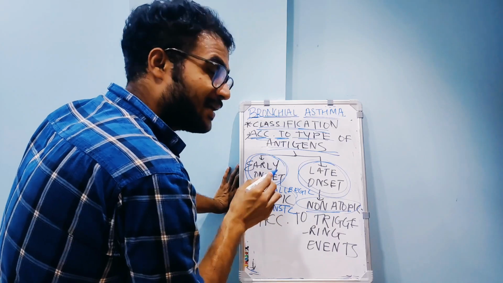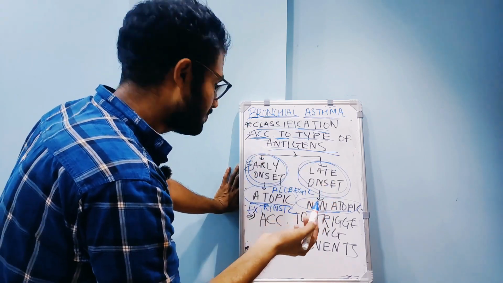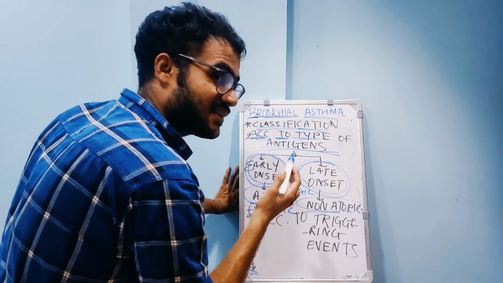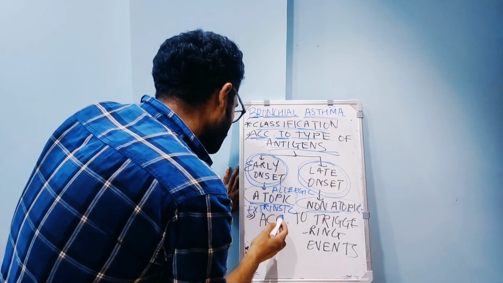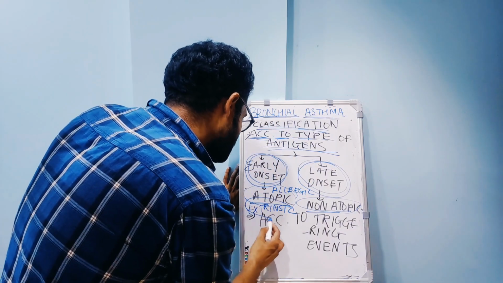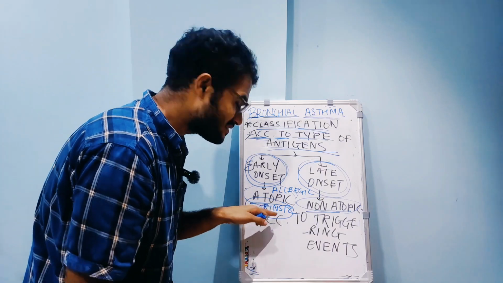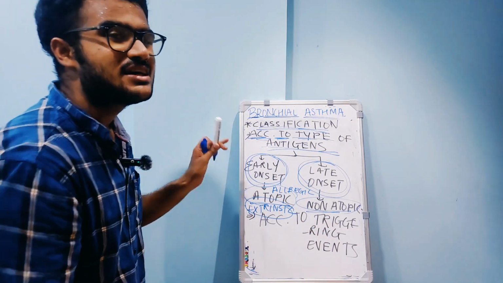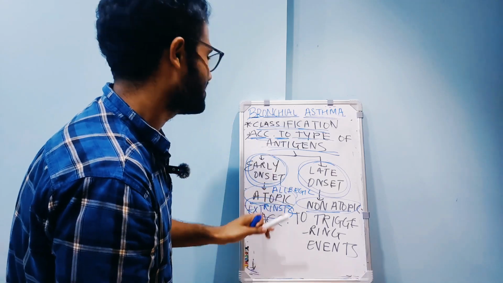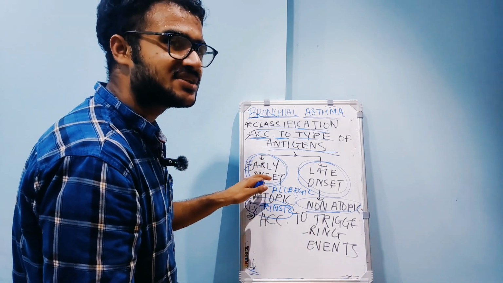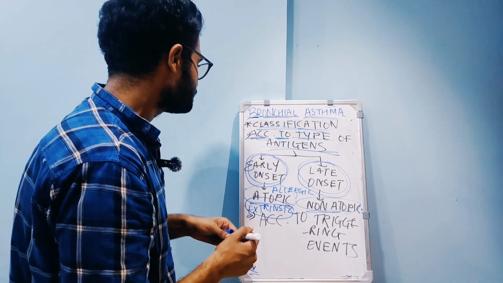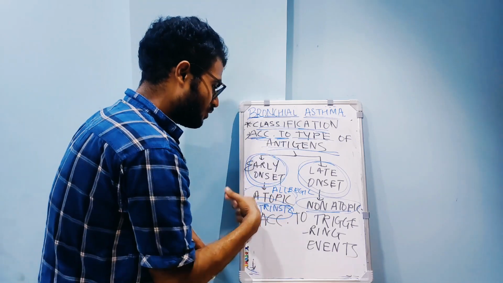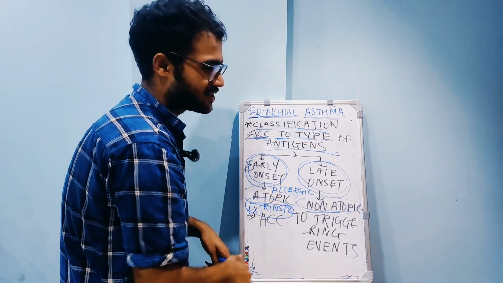Atopic means some individuals are genetically susceptible to environmental antigens, to environmental allergens like dust and pollen grains. So it is also called extrinsic. It is also called allergic. It has a family history. Family history is positive. So basically this is early onset, atopic or extrinsic, allergic.